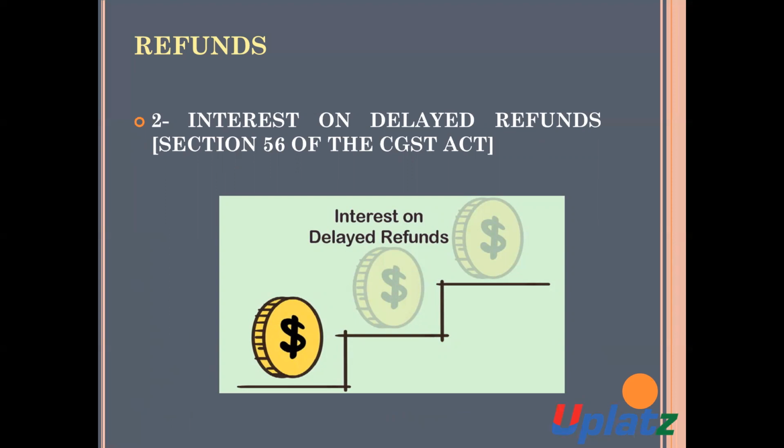Interest on the delayed refund. When an application is made by the applicant in respect of refund, but the refund is made by the proper officer or the authority after a reasonable time period, means the payment of the refund is delayed, in this case there is the provision of Section 56 of the CGST Act, which contains the provision of interest on delayed refund. Section 56 of the CGST Act.